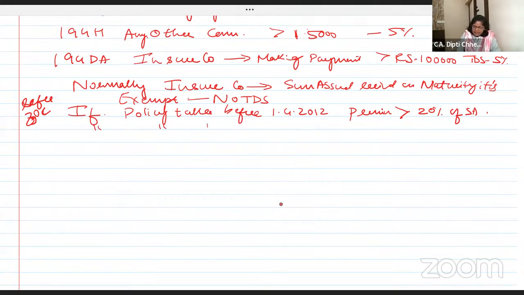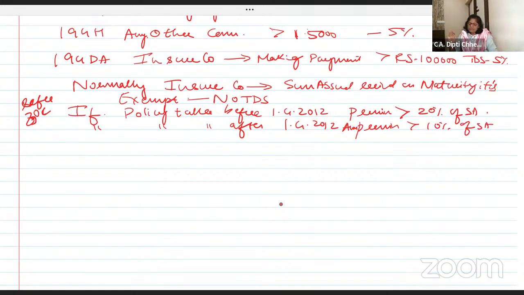If the policy is taken after 1st April 2012 and the annual premium exceeds 10% of the sum assured, 10% तक प्रीमियम दिए तो it is exempt, okay.